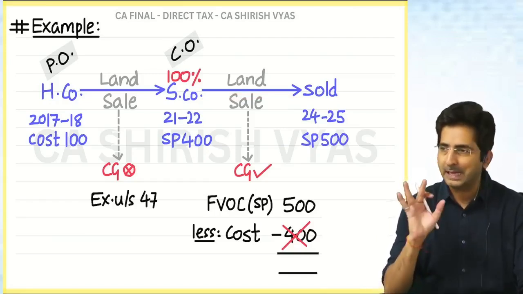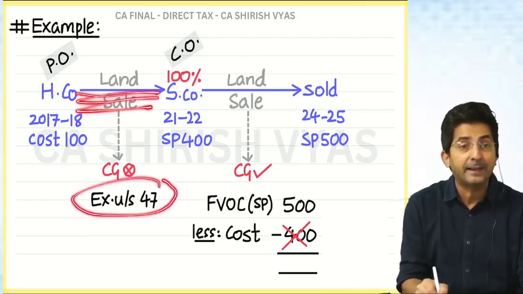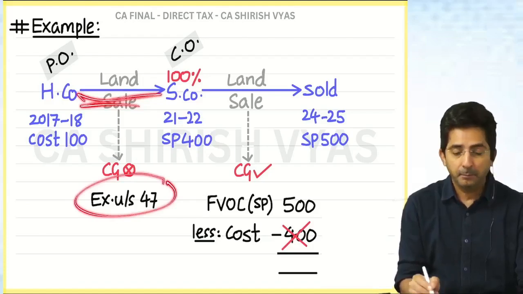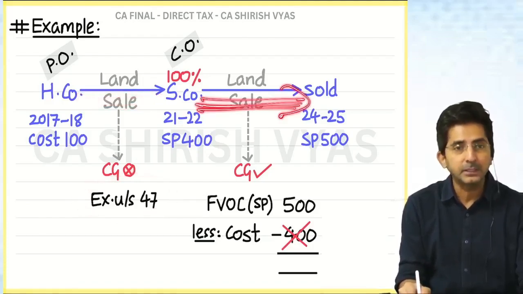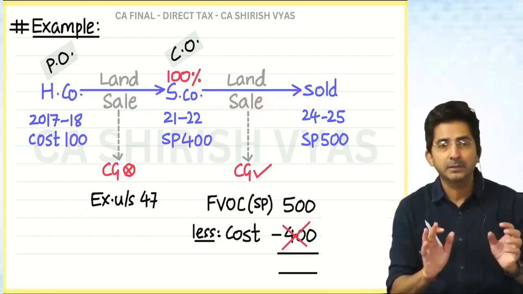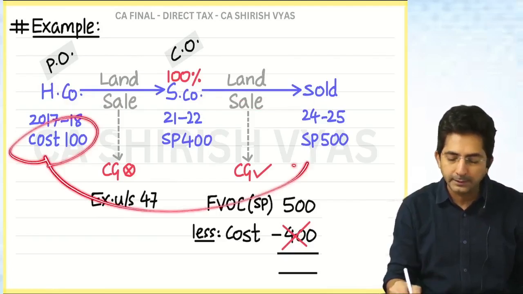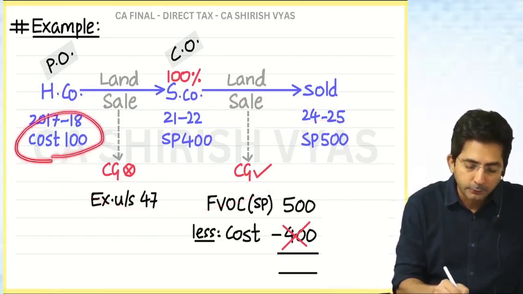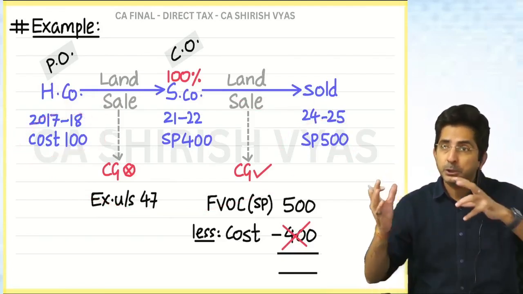You understand this language? See, in this transaction, exemption was granted. But once the sale happens at a later date, the exemption is withdrawn, meaning the exemption becomes taxable because we take this cost and this sale price. Now tell me, since I have taken the cost from holding company, how will you decide a period, short and long?